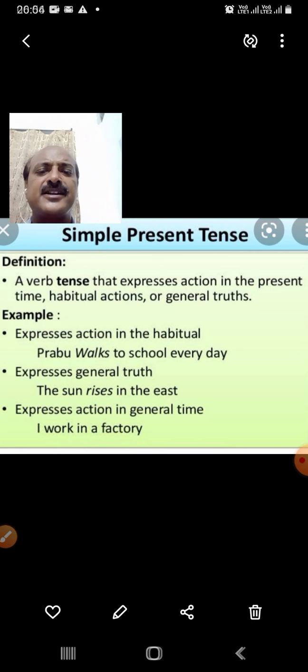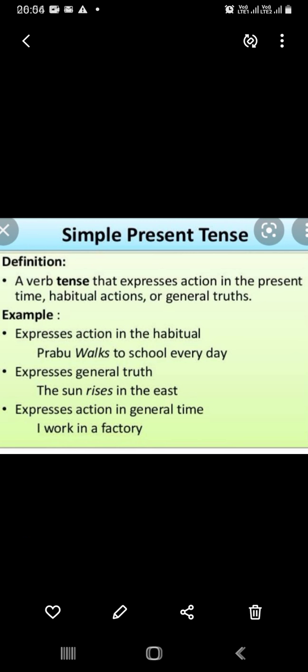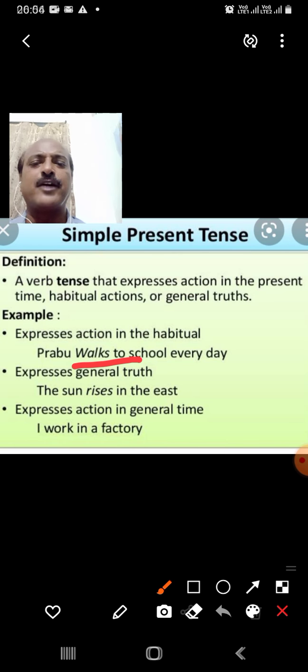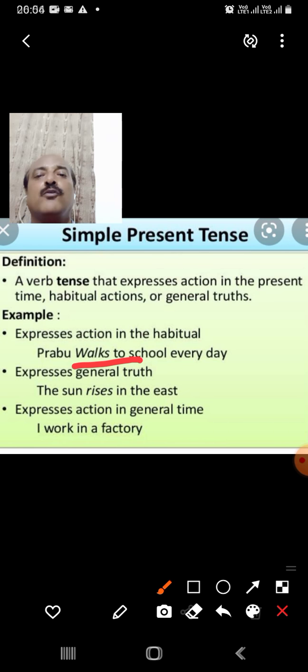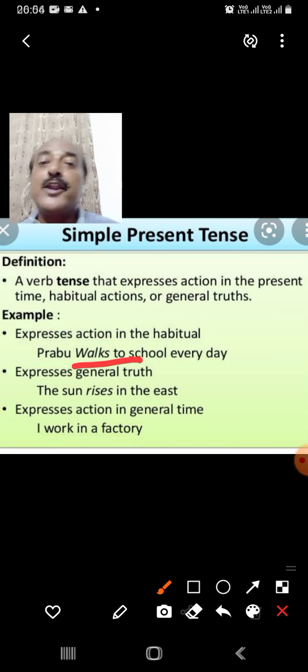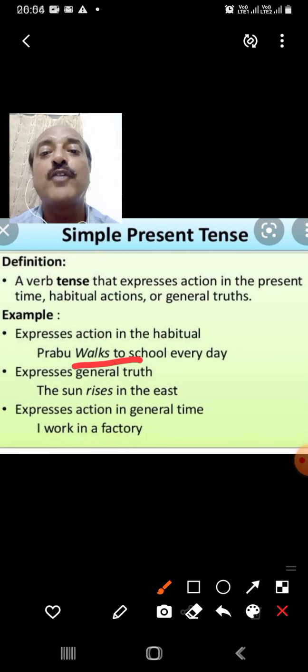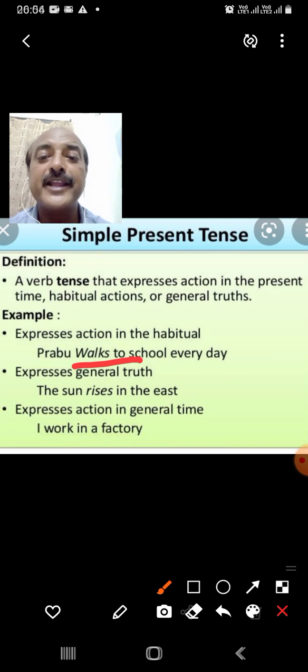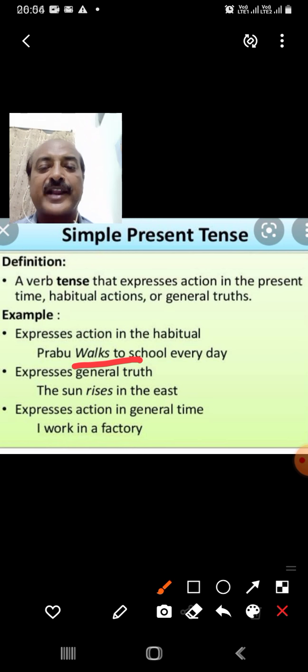Expresses action in the habitual. Prabhu walks to school every day. Now many of you come to school, walk and come to school. Many of your parents every day go for a walk, either in the morning or in the evening. They go for a walk, or they go to the park also for exercise. So that is an everyday habit.